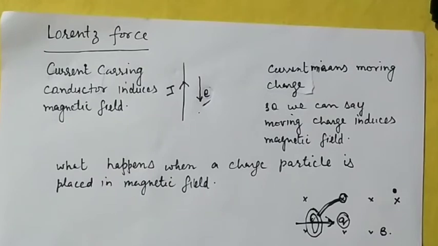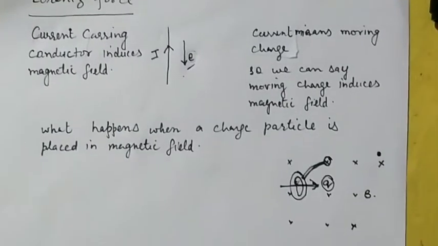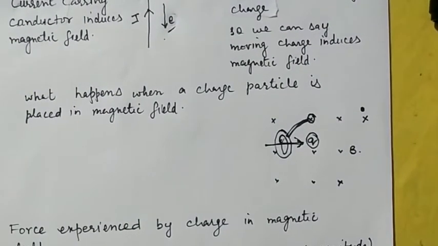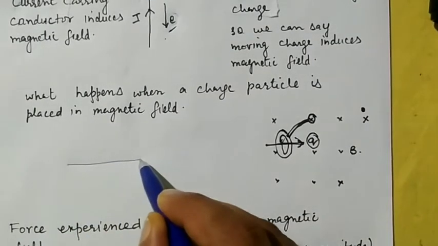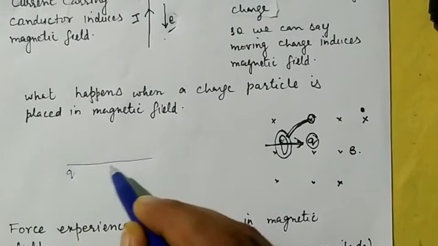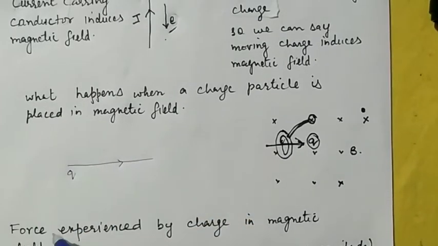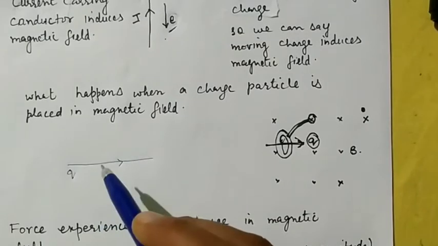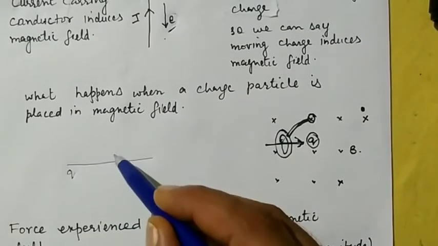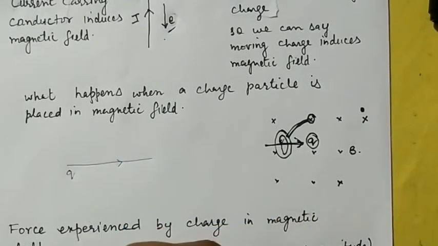Now, one further point: suppose this charge Q is a moving charged particle moving along this direction. A moving charged particle induces a magnetic field around it.